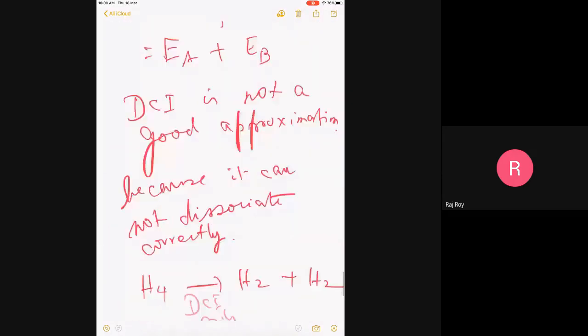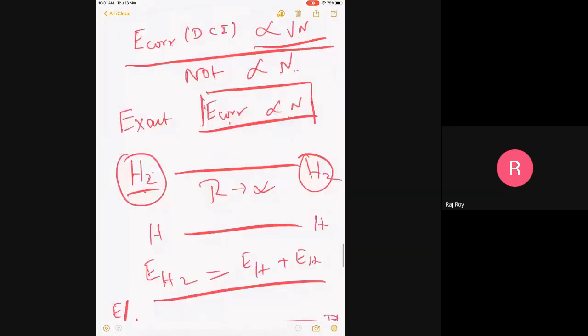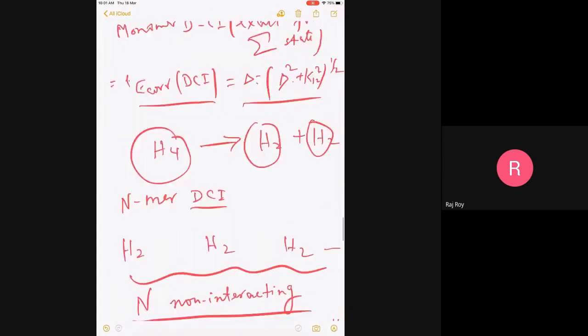As soon as we make it exact for the same H4 problem, and I'm going to show that in the next class, what will be exact now? For singlet sigma g, all it will include is DQCI. Because to make H4 exact, what have we missed out?